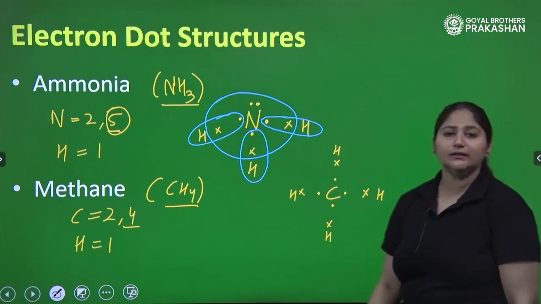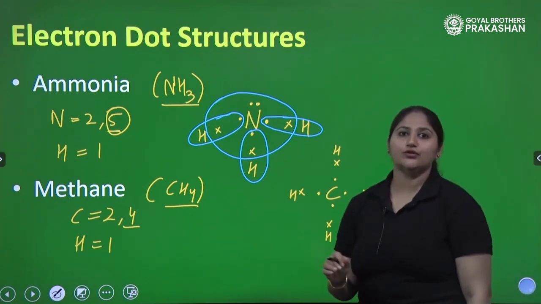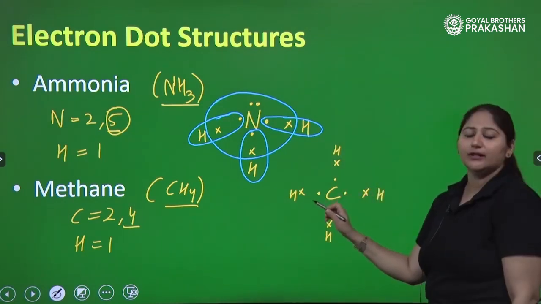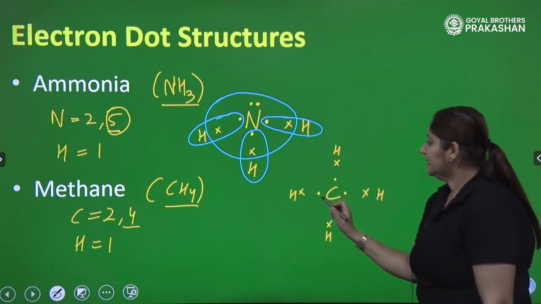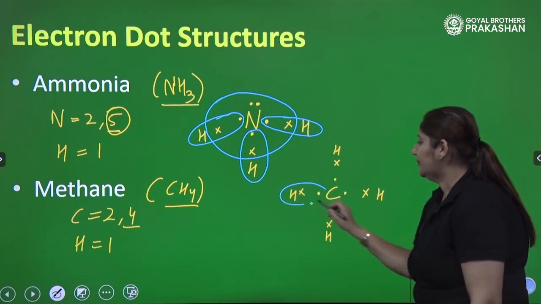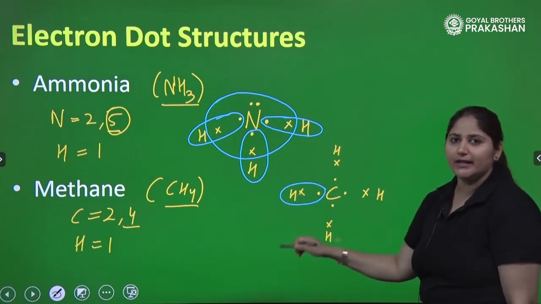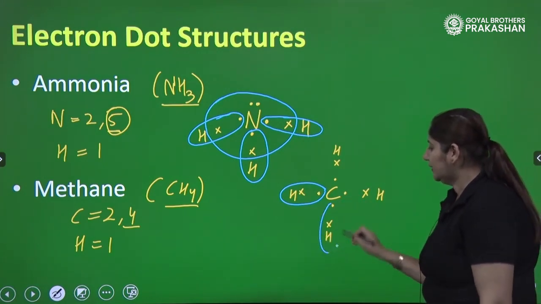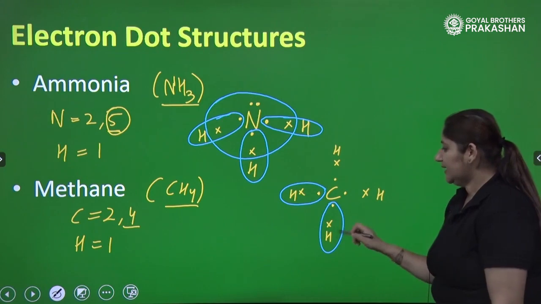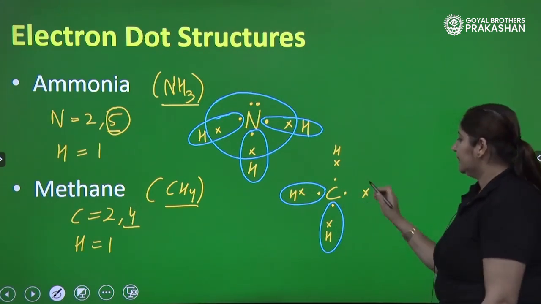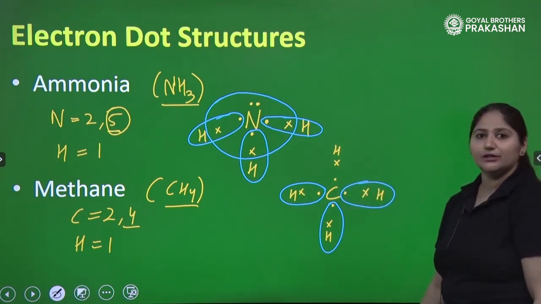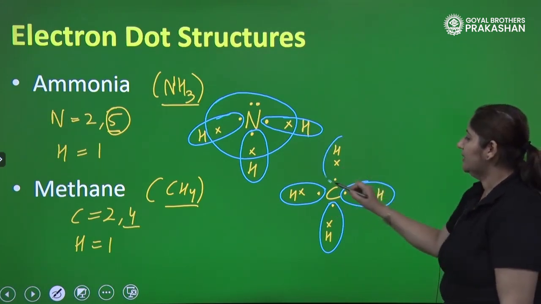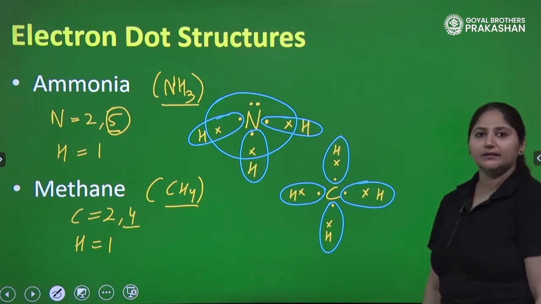Now, let's draw the circles or ovals in order to show the complete octet or duplets. So, here look at the left hand side of the hydrogen. This left hydrogen has complete duplet. How? It had 1 electron already and it has got 1 electron from carbon. This hydrogen has got complete duplet. It has 1 electron already and 1 from the carbon. This hydrogen has also got complete duplet. 1 it had already and 1 electron it has got from carbon, and similarly this hydrogen has completed the duplet.